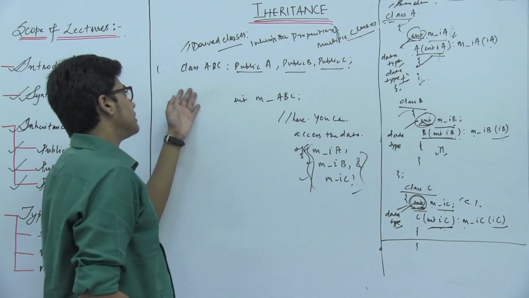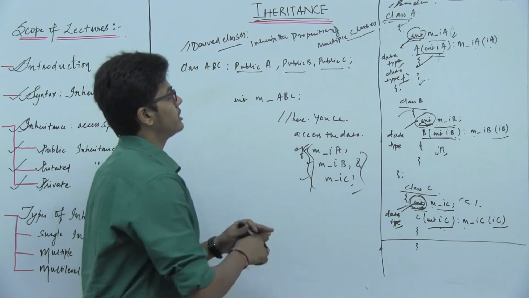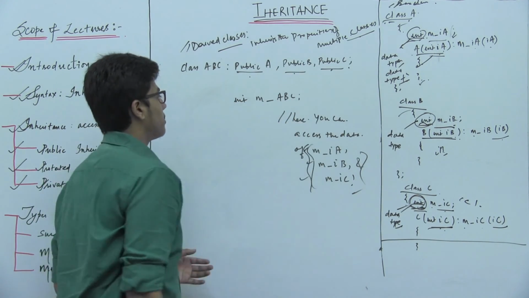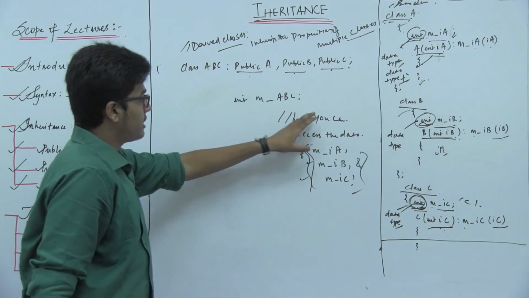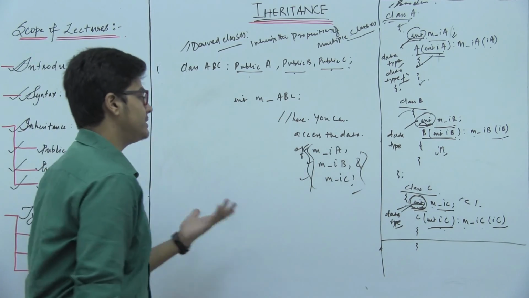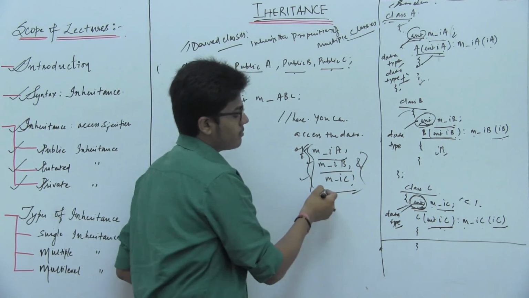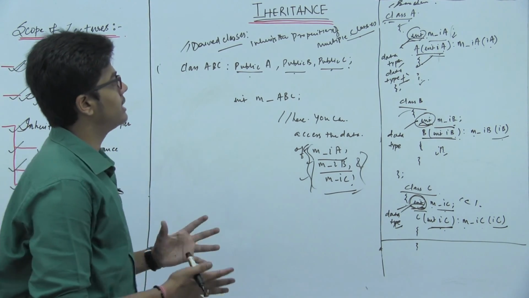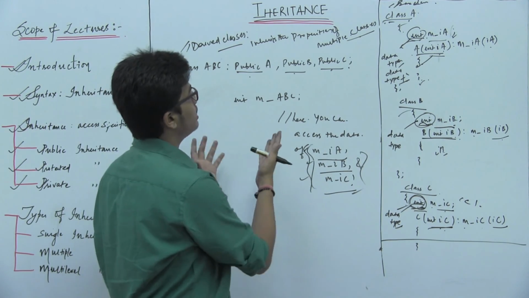And in the derived class, we inherit a class of A, B, C, because we introduced three types of classes. So public of A, public of B, public of C, तीनों की public function को मिला देंगे, और जितने भी डाटा inheritance होते हैं we can access easily in MF A, MF B, or MF of C. So here is the basic concept and the conceptual part of multiple inheritance.